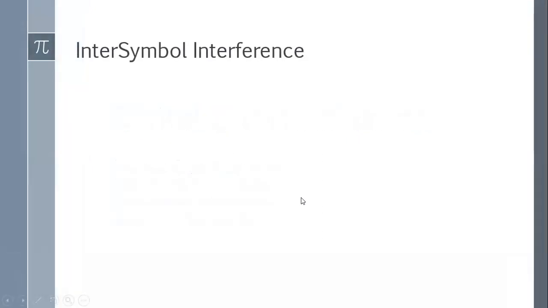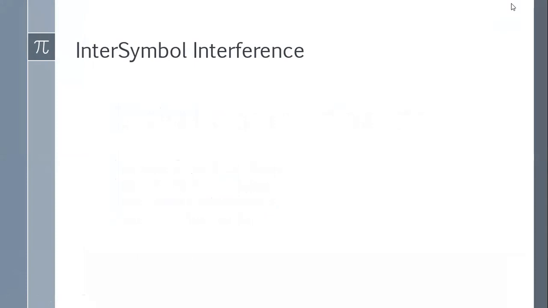So intersymbol interference basically is the interference caused to a bit due to the interference from the next bit and its previous bit. Suppose I am talking about the ith bit. The ith bit is the bit that is currently being transmitted.